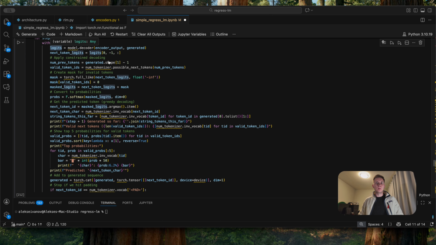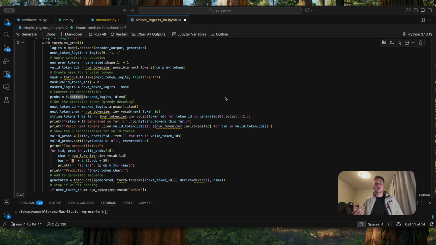The logits are the raw scores for each possible token in our number vocabulary. Second, we apply the constrained decoding. The model uses the possible next tokens function to figure out which tokens are allowed at this position and sets all invalid tokens to negative infinity. Then we convert the masked logits to probabilities using the softmax. This is crucial. It tells us how confident the model is at each position.